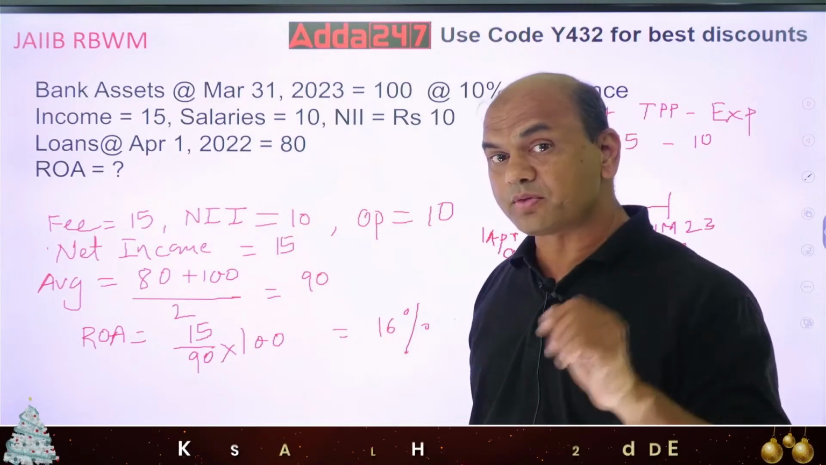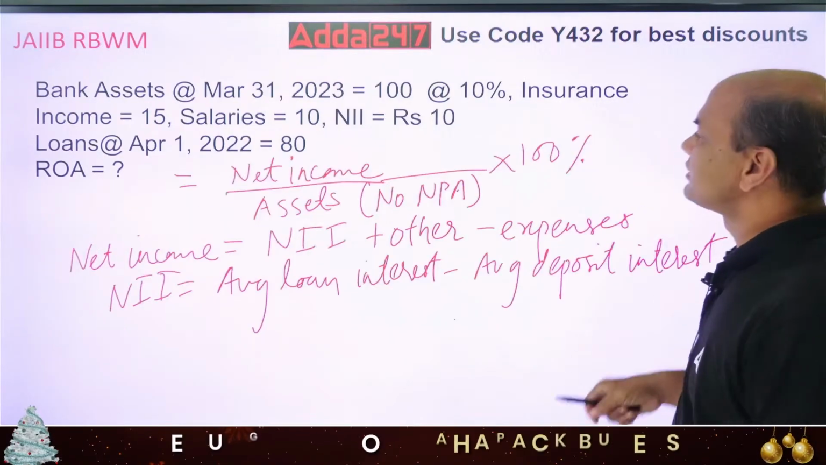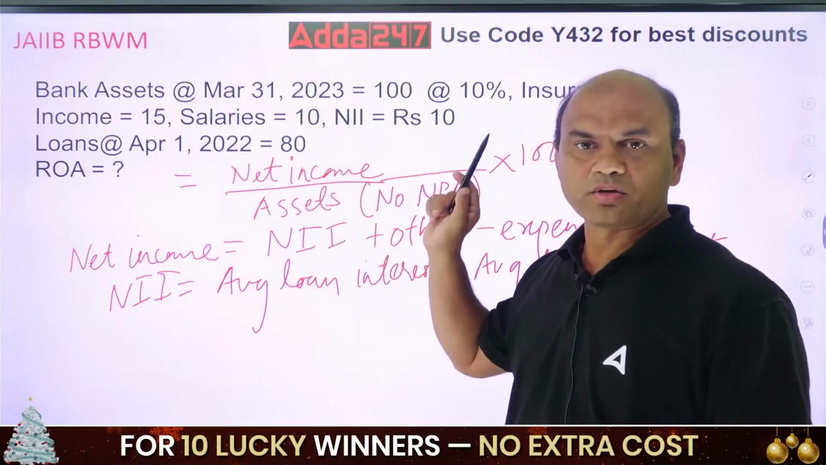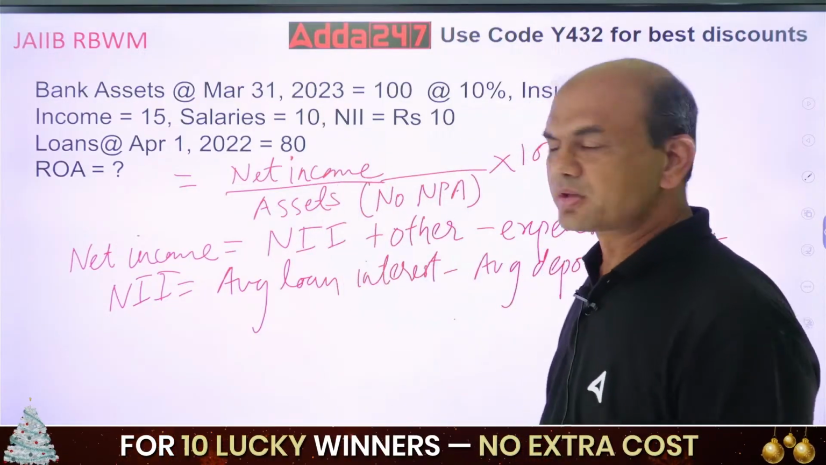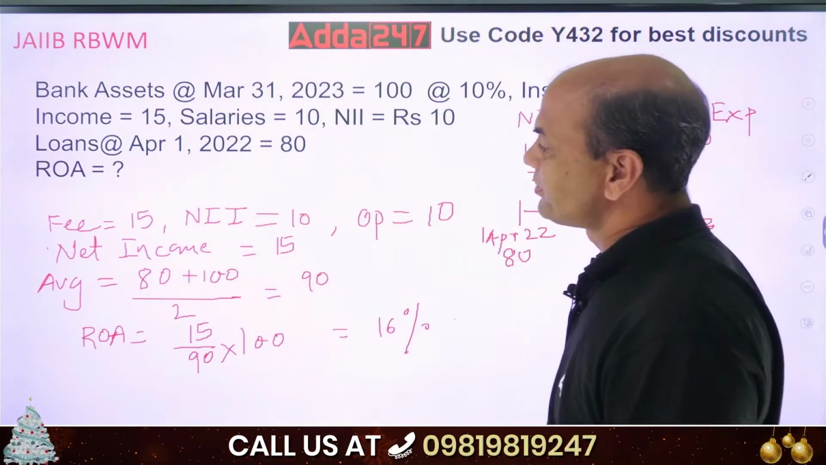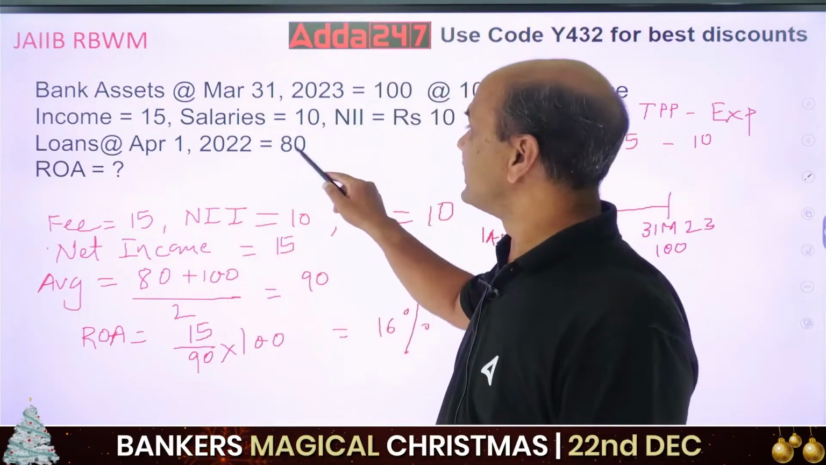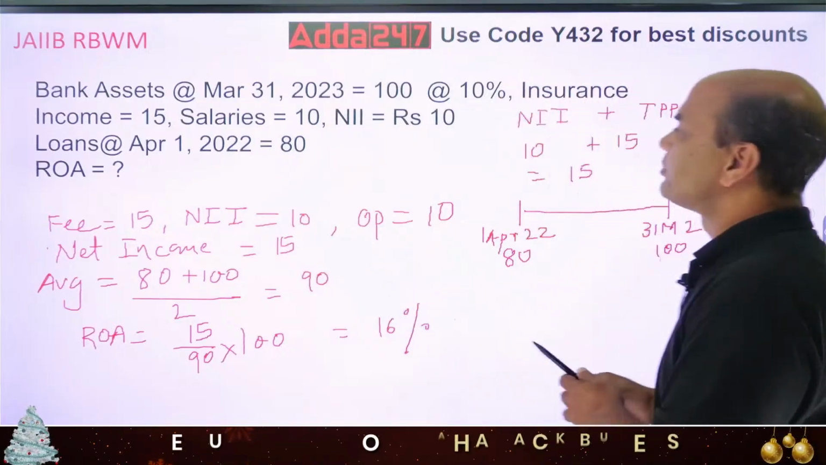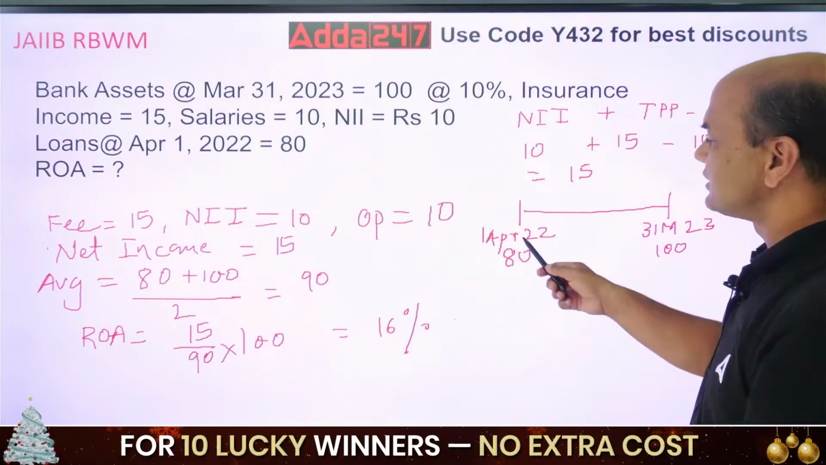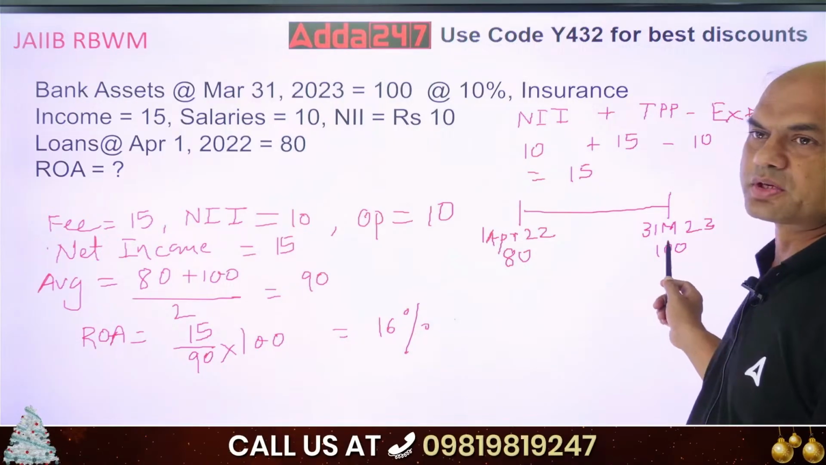Now what is my formula for ROA? What did I give you earlier? Net income upon assets. Net income I've got now, 15. But what about assets? You have to find out average assets. For this, the financial year given over here is April 1, 2022 to 31st March 2023. This is my financial year.